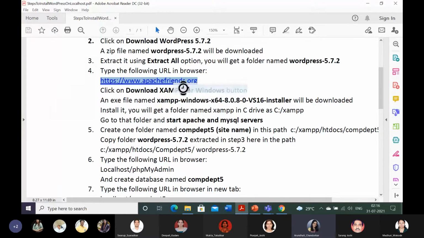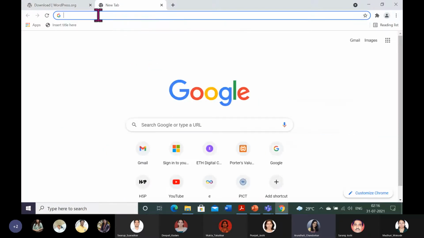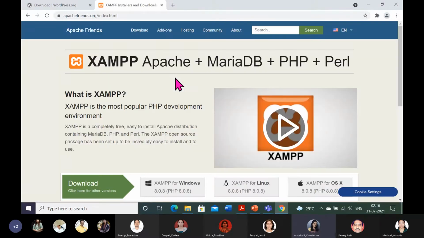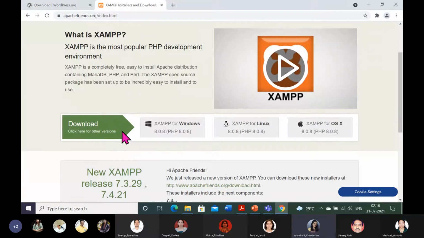Let me go to the browser. I will open one more tab and paste the URL here. You will see something like this. Next major step, XAMPP installation. On this screen you will see a download button. You have to click on this button, XAMPP for Windows.